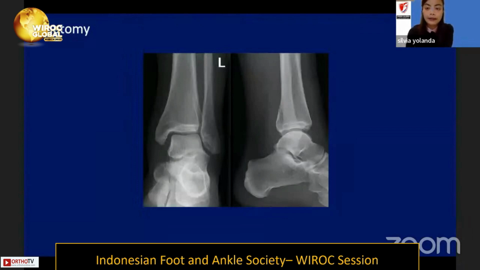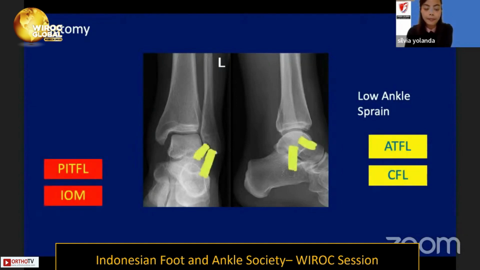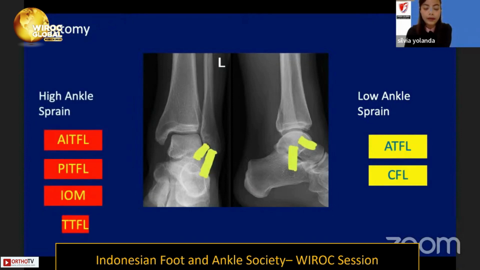Based on its anatomy, the typical ankle sprain will occur in the ATFL and also the CFL ligament, while the high ankle sprain will affect the AITFL, the interosseous membrane, and also the transverse tibiofibular ligament.